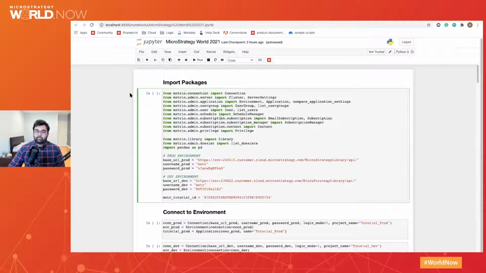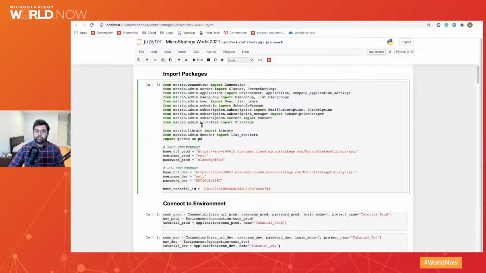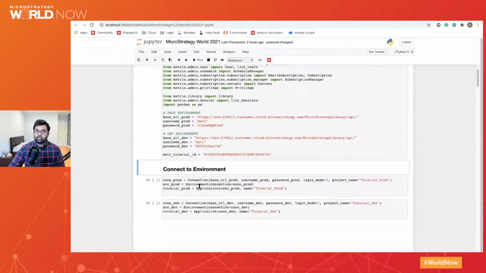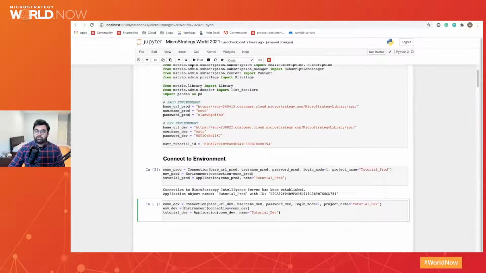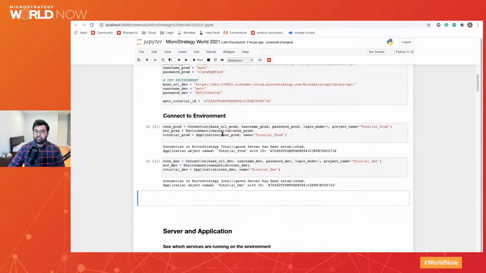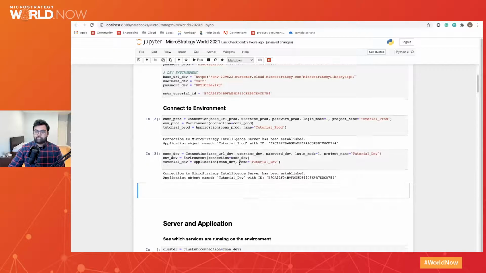So with any Python script, it's important to begin by importing all the packages required for the script. So here we are importing all of the relevant packages from the MysterioPy library. So we'll run that and then connect to 2 environments that I've created for this demo, the dev environment and the prod environment. So here, through the advantages of object-oriented programming, we can create 2 separate objects for each environment. We can instantiate those in 2 separate objects and also instantiate the MicroStrategy tutorial prod and MicroStrategy tutorial dev projects.